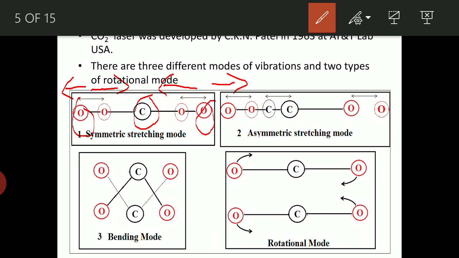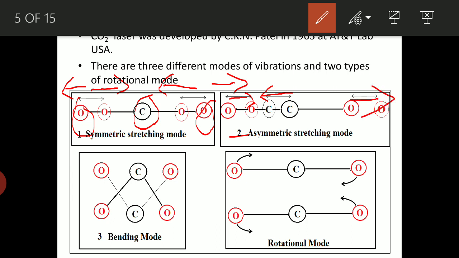The second one is asymmetric. In the asymmetric mode, all three atoms are vibrating such that the carbon atom, in this example, may be moving towards one oxygen and this oxygen is moving towards the carbon. They are moving towards each other, while the other oxygen atom is moving away.